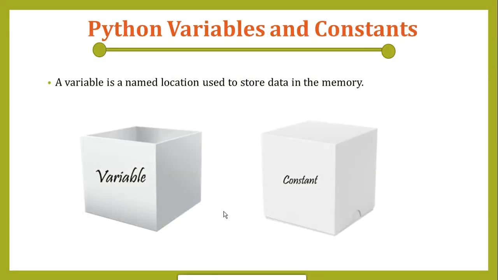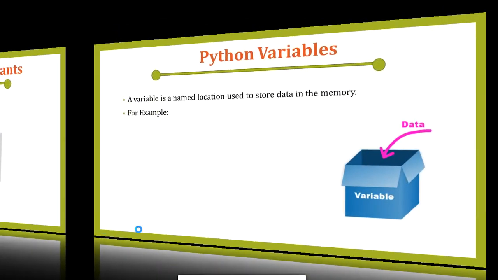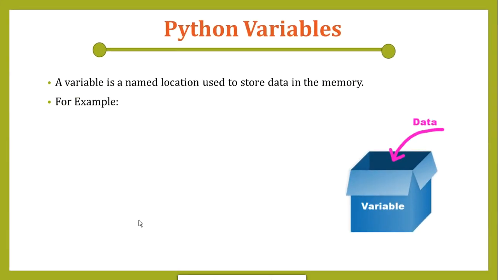Today we are going to see the next part of our basics of Python, that is nothing but Python variables and constants. So let's move ahead. What is a variable in Python? Its name itself indicates a variable means something which can accept different values, it can vary with different values. That is called a variable. A variable is a named location that is used to store data in memory. We can assign different values to the variable, and that's why the name itself indicates it varies according to the assigned value. So let's see in detail what exactly a variable is.